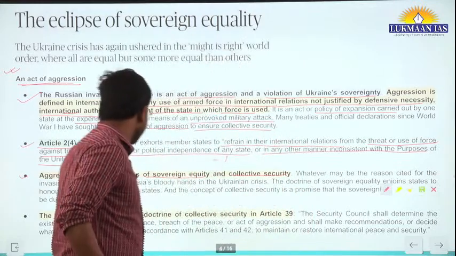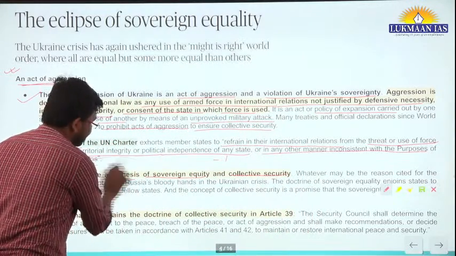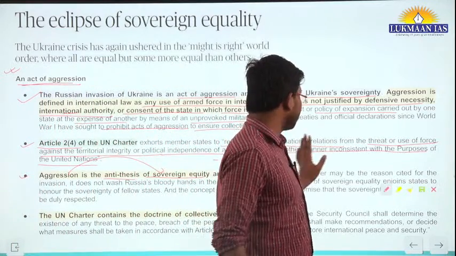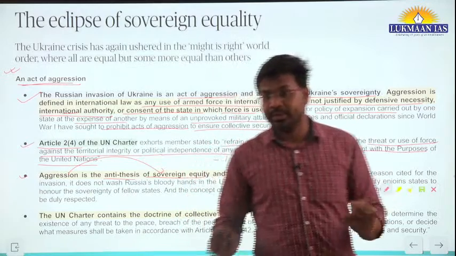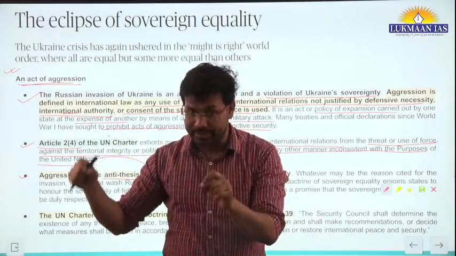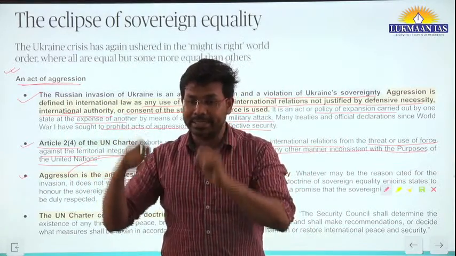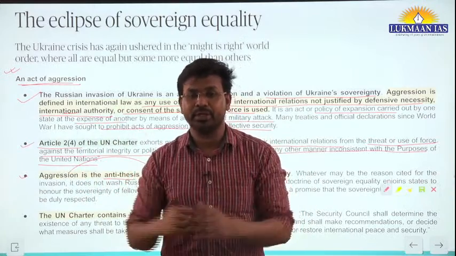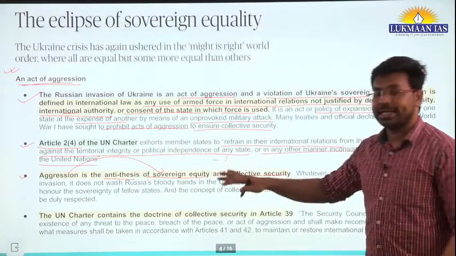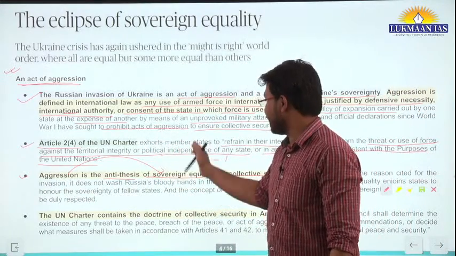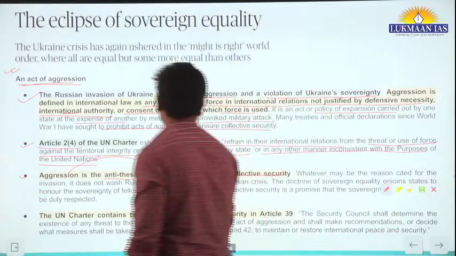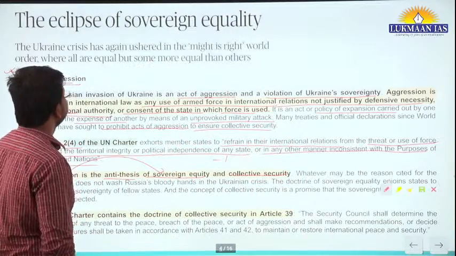But an act of aggression is against the principle of sovereign equality and collective security, because sovereign equality means all states are equal irrespective of their geographical size, military capability, population, and economic strength. That's why aggression is an antithesis.